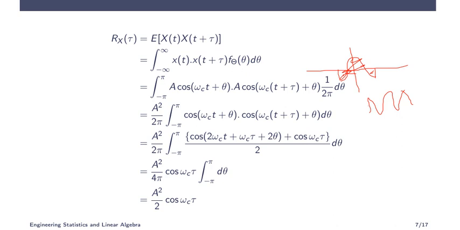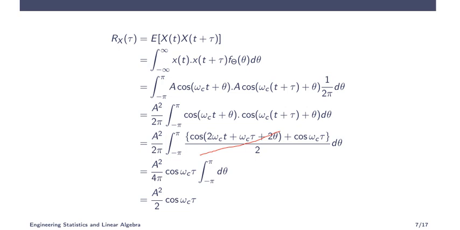So if you add all the area, positive minus negative cancel. This is very important. Remember always, the integral of cos or sine for a complete period or 2 times the period, anything, will be 0. So that is why this entire portion cancels, and you only have cos omega c tau by 2.